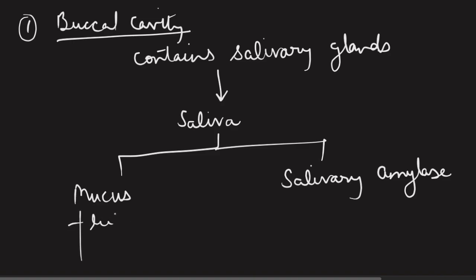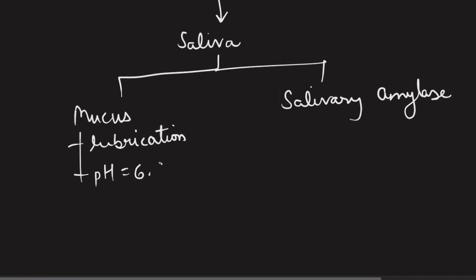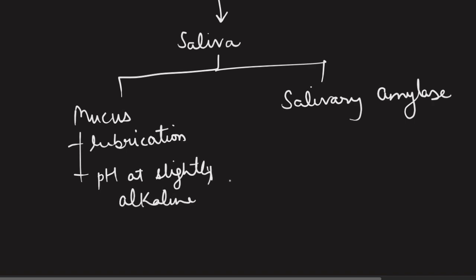It keeps our mouth wet and well lubricated all the time, and also along with that it helps in maintaining the pH at slightly alkaline situation. If you are not clear about the pH, let me tell you, pH is an indicator for acidity and basicity. Salivary amylase on the other hand is the starch digesting enzyme.